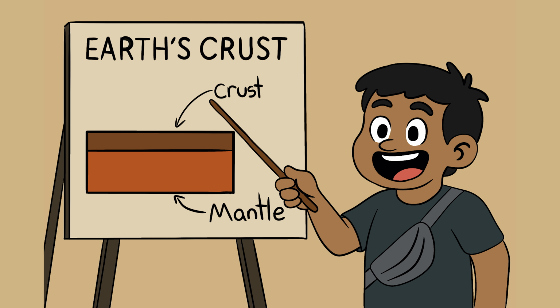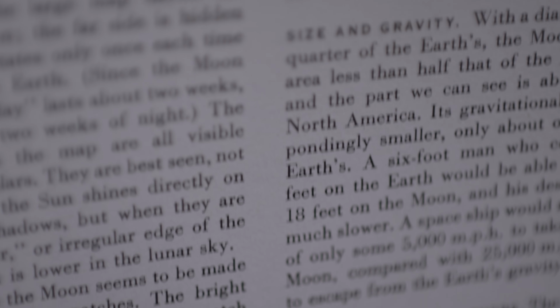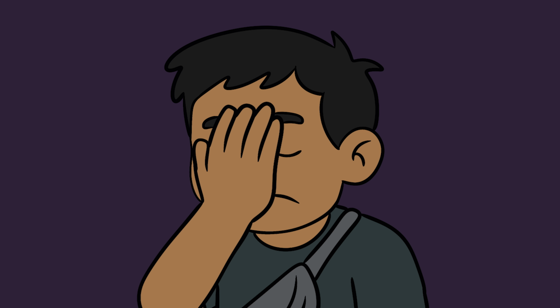Basically, earthquakes occur on the crust, which is above the mantle. Crust or lithosphere is considered rock. The difference between rock and stone. According to Oxford Learner's Dictionary, it defines stone as a hard, solid mineral substance that is found in the ground, often used for building. That's pretty broad. Let's look more into this.